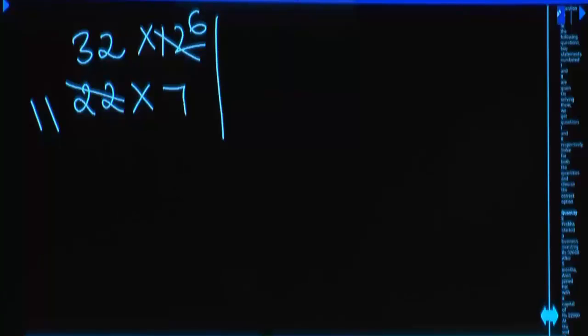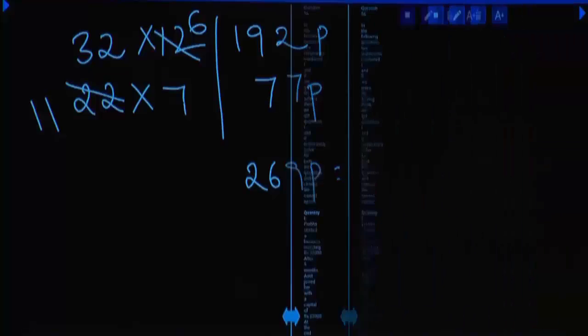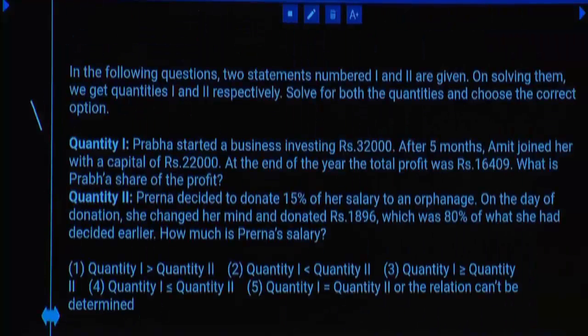32, 6 times? Any more cancellations? No. 32 6 times? 192. 11 7 times? 77. Total how many parts we have? 269 parts is already given in question, which is equal to 16,409.